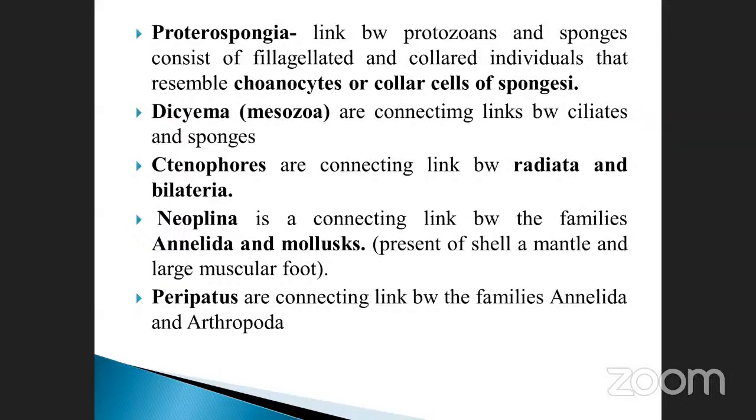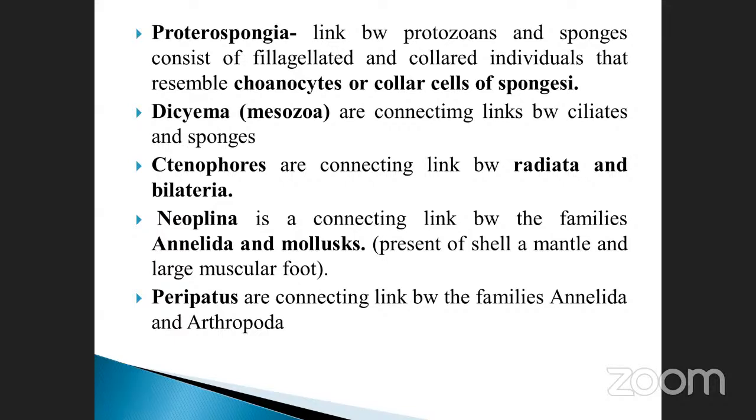Neopilina is very, very important. Sometimes they may ask questions. It is a connecting link between the phyla Annelida and Mollusca, with the presence of a shell and mantle and also a large muscular foot. Why is it called Mollusca? Because of the presence of a large muscular foot, and it is also soft in nature. Take the example of snails: the shell is made up of calcium carbonate. That is also very, very important.